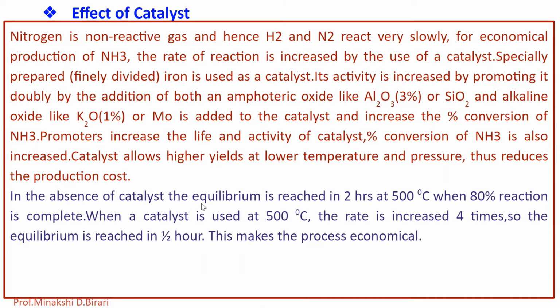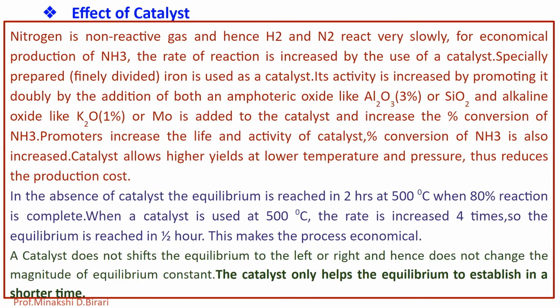In the absence of catalyst, the equilibrium is reached in 2 hours at optimum temperature, that is 500 degrees Celsius, when 80% reaction is complete. So this makes the process economical. Hence, finely divided iron is used as a catalyst in the manufacture of ammonia.